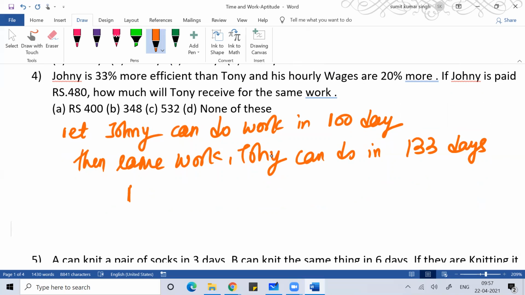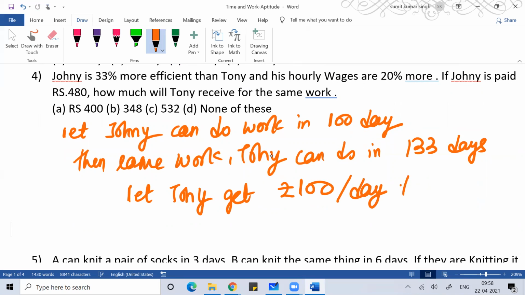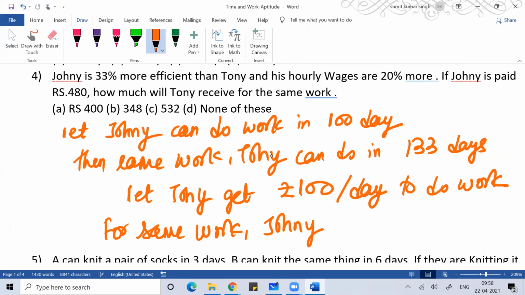So let Tony get, suppose I'm just assuming, 100 rupees per day to do the work. Then for the same work, Johnny wants how much? 120 rupees per day. 20% more, right?